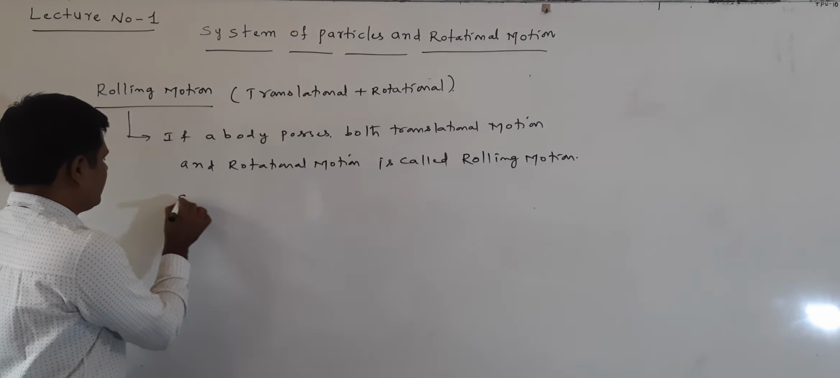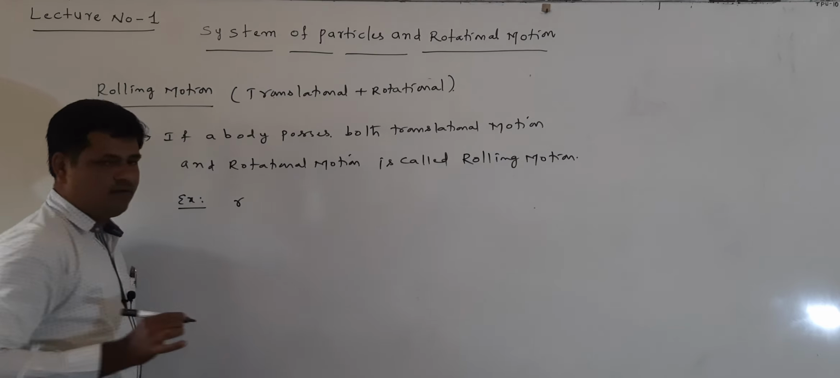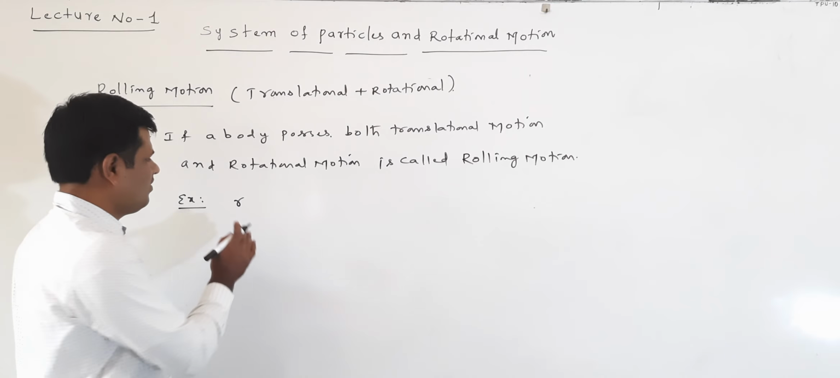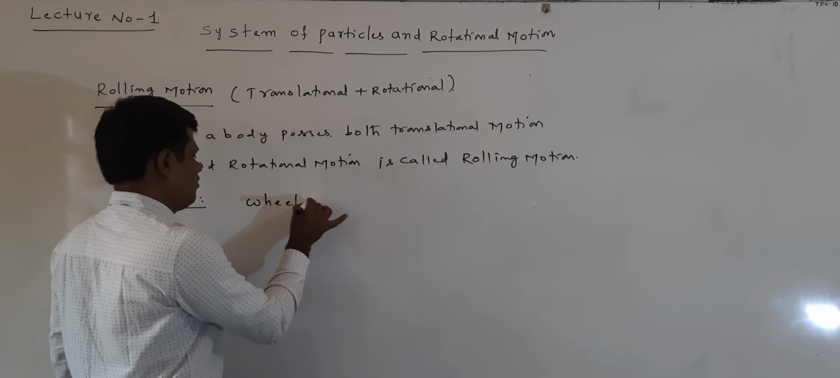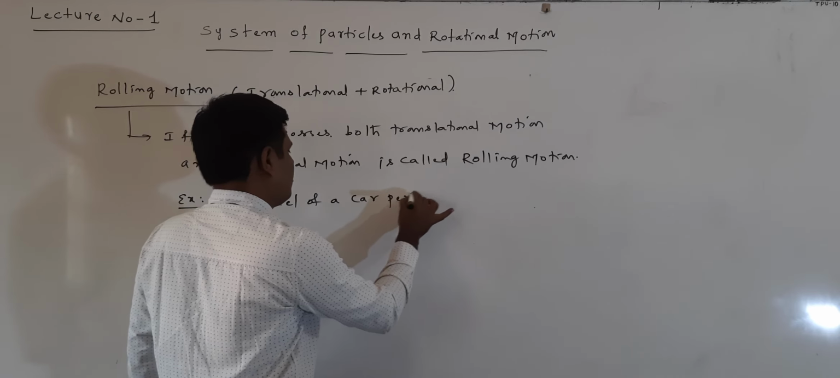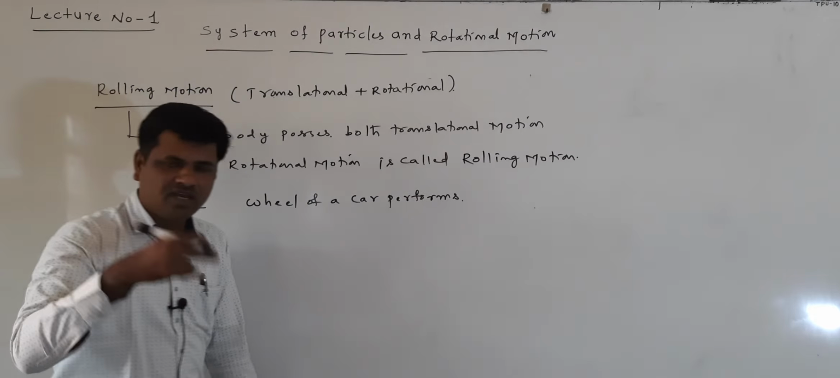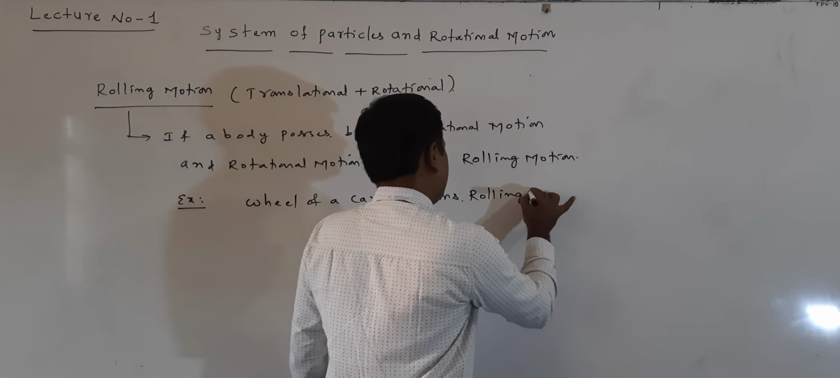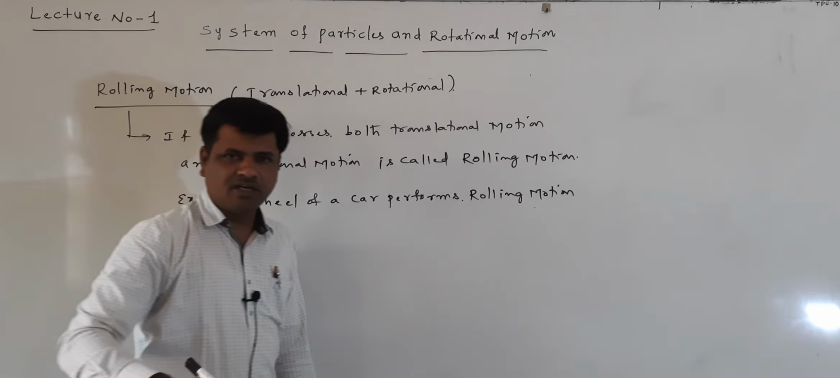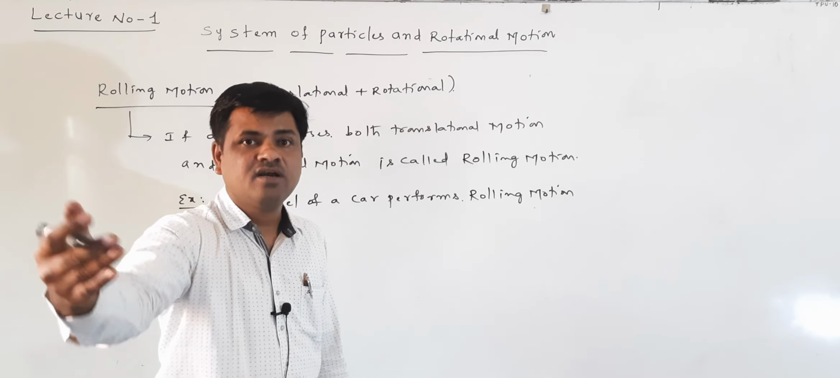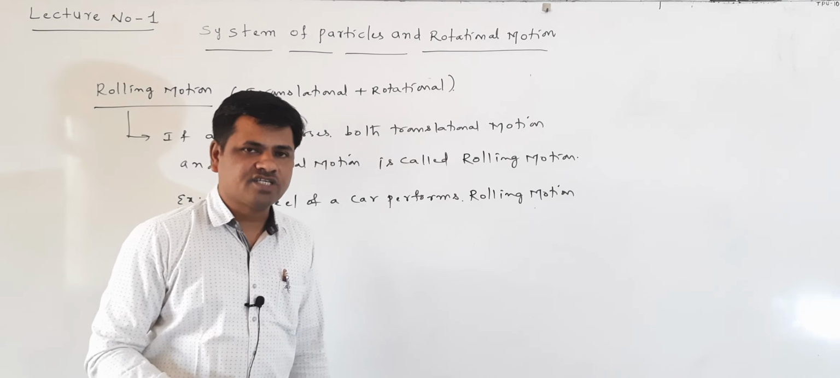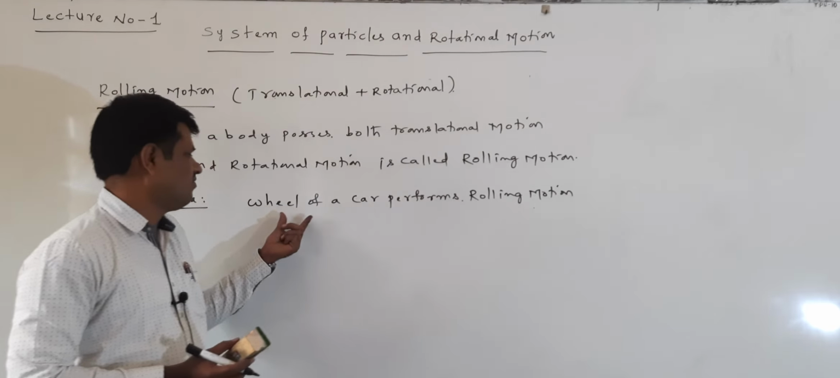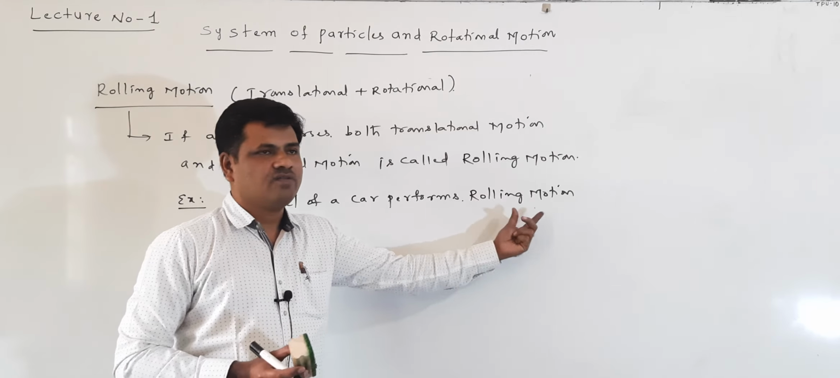Now the example here is the motion of the wheel of a car. The wheel of a car performs rolling motion. Here the wheel of the car has translational motion, as it moves in the forward direction, and it also has rotational motion. That's the reason it is called rolling motion. The example of rolling motion is the wheel of a car.